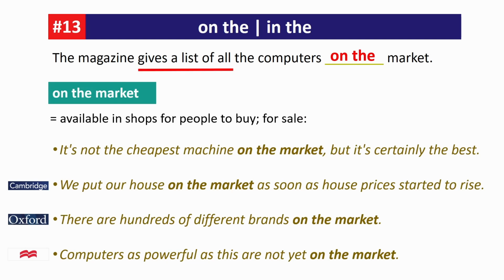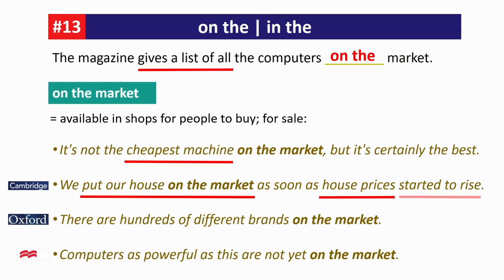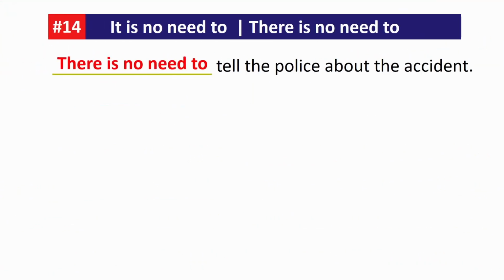Collocations: gives a list of, cheapest machine, put your house on the market, house prices, started to rise, and powerful computers. Next, there is no need to tell the police about the accident.